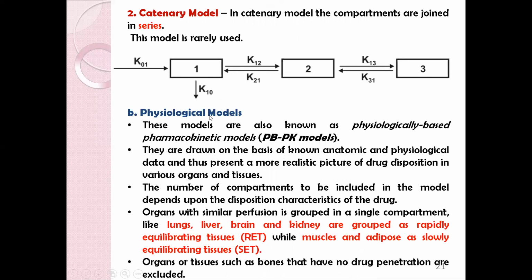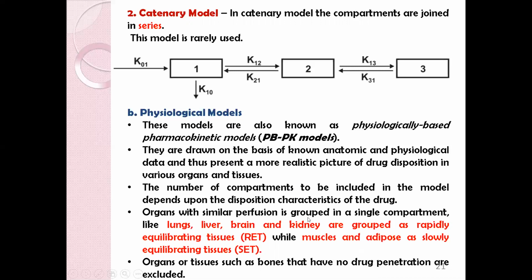Next is the physiological model. These are also known as physiologically based pharmacokinetic models, which are also the realistic models. So these are drawn on the basis of known anatomic and physiological data and thus present a more realistic picture of drug disposition in various organs and tissues. The number of compartments to be included in the model depends on the disposition characteristics of a drug.